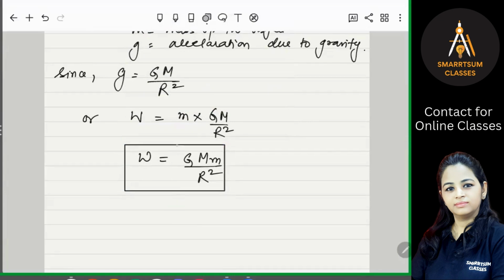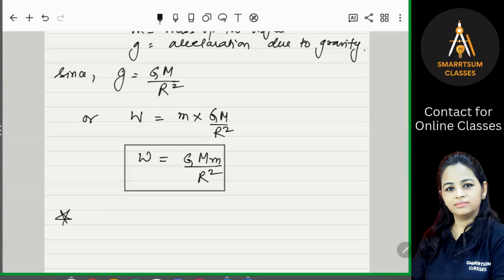Where capital G is a universal constant, capital M is the mass of Earth, small m is the mass of the object, and r is the radius of the Earth. Right? Okay, getting that. So there are certain important points regarding weight. What are those points?